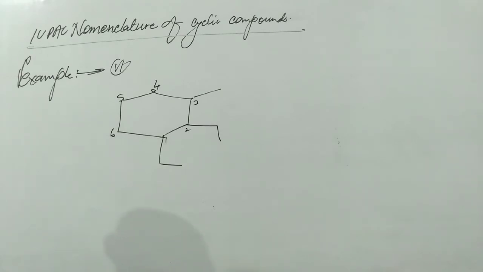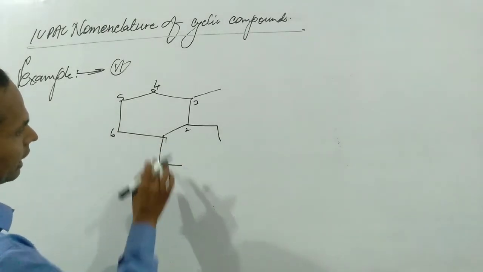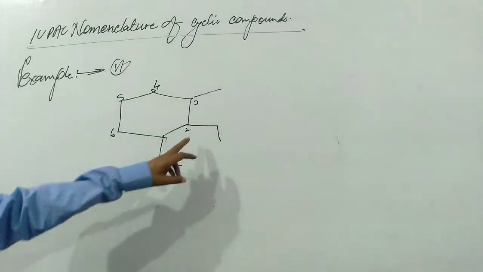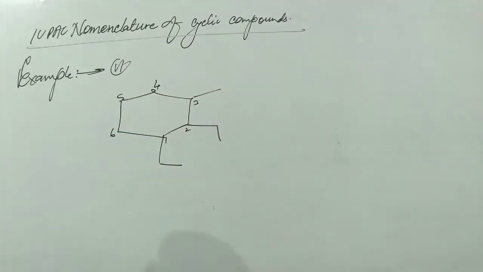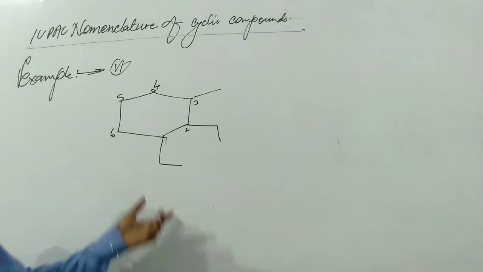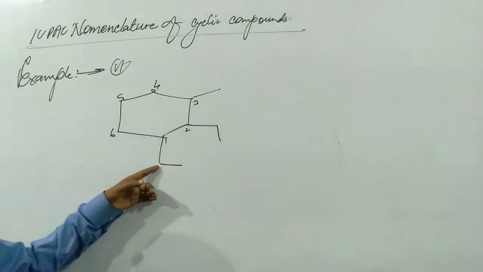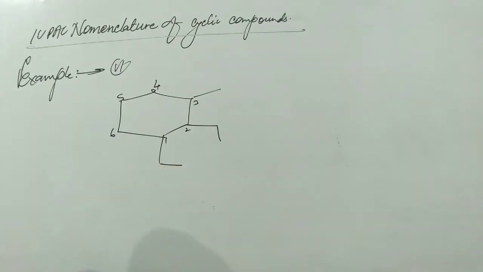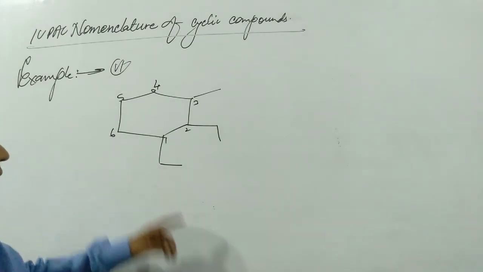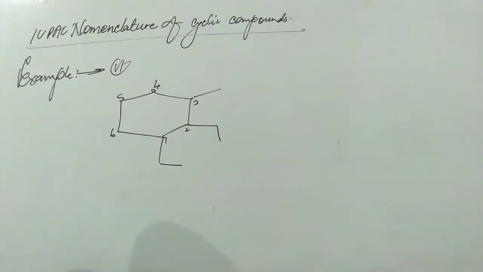So the name of the parent hydrocarbon is cyclohexane. An ethyl group is present at the first carbon atom. Similarly, an ethyl group is present at the second carbon atom and a methyl group at the third carbon atom. Why is it ethyl? One carbon is present here, another carbon is present here, and this carbon contains 3 hydrogen atoms because carbon is a tetravalent element. And this carbon atom contains 2 hydrogen atoms, so the total number of carbon and hydrogen will be C2H5. So this is an ethyl group.